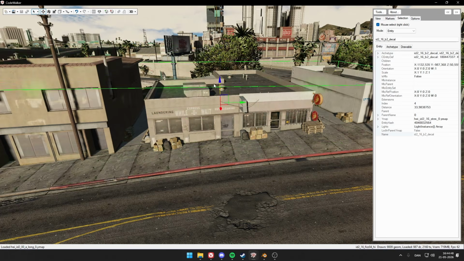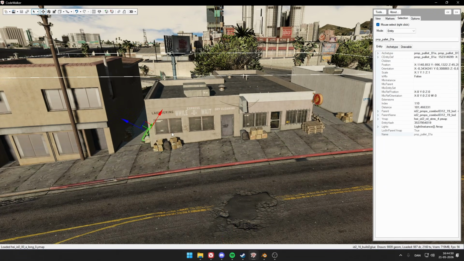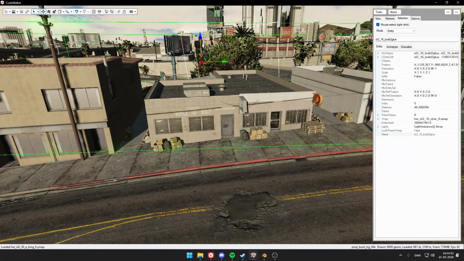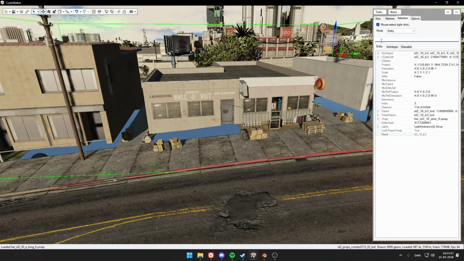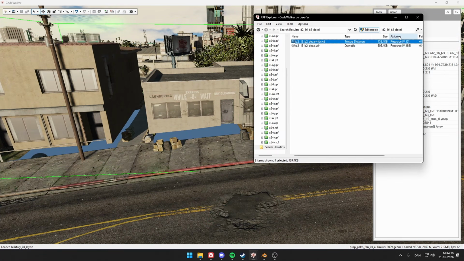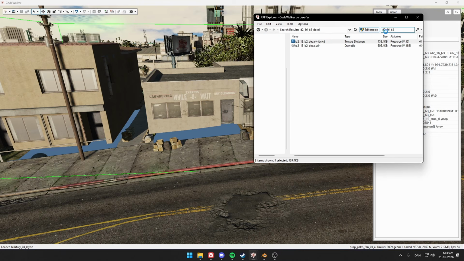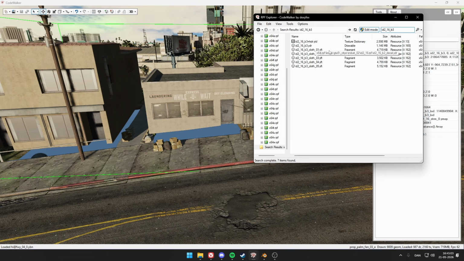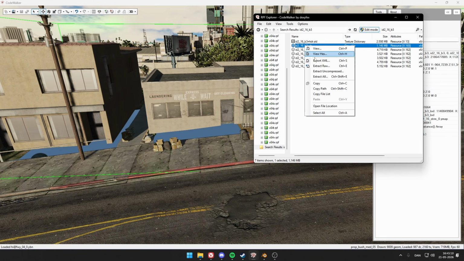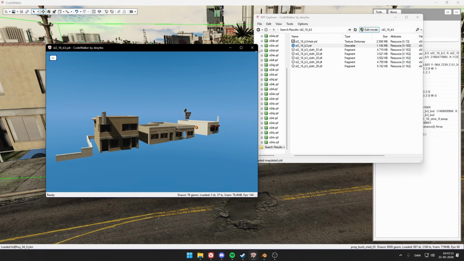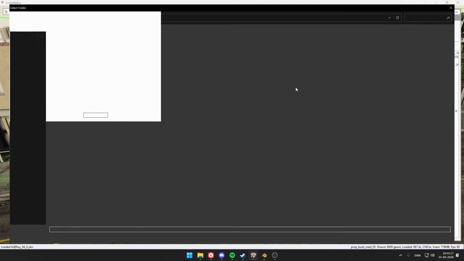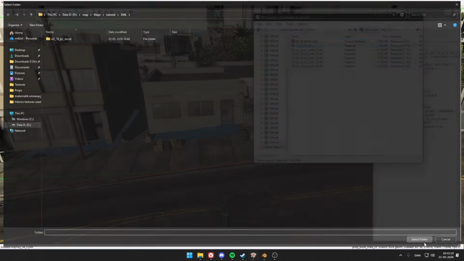Now we can move the details away to get the building itself. It can be a bit hard to get, don't want that, but I think we have it here. Yes, we do. We take this name again, same procedure as before, paste it in. So you see all of these is like the cloth. We don't really need them, so we just take this one, which is the map. We can open it to double check. It is. So we export the XML again, XML file.